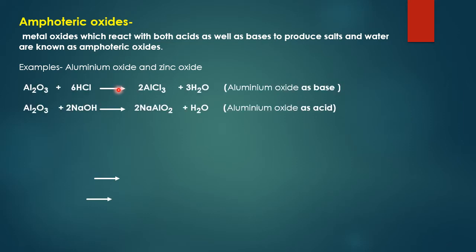Let me show the examples. Here aluminum oxide is reacting as base. It is reacting with acid and salt is formed. In the other reaction, aluminum oxide is reacting as acid and it is forming salt. So aluminum oxide and zinc oxide react as amphoteric oxides.